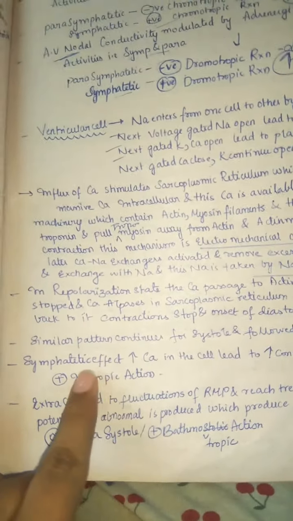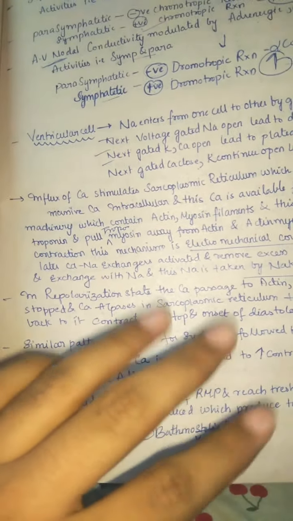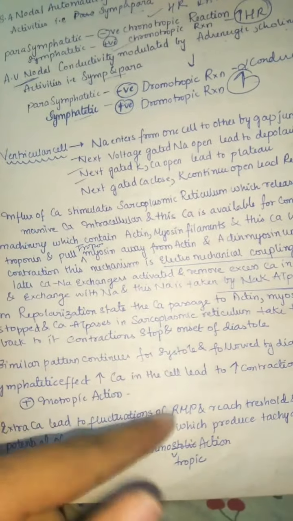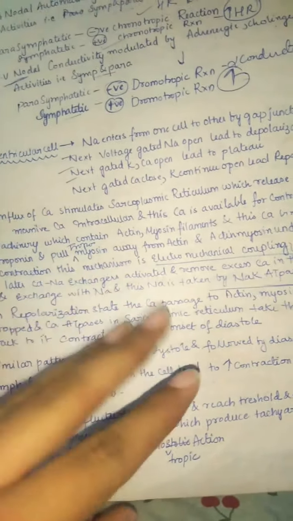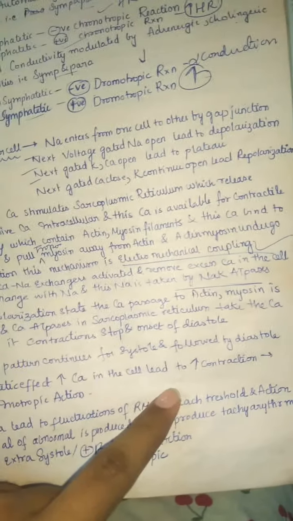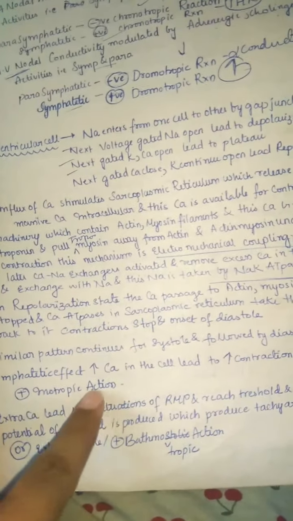That's what we discussed. Sympathetic effect increases the calcium in the cell. Of course, you can understand, if the sympathetic system is increasing the heart rate, it is also increasing the contraction, because of excitation contraction coupling. Higher excitation, higher contraction. So it leads to an increase in contraction, that is positive inotropic. Contraction is related to inotropic.